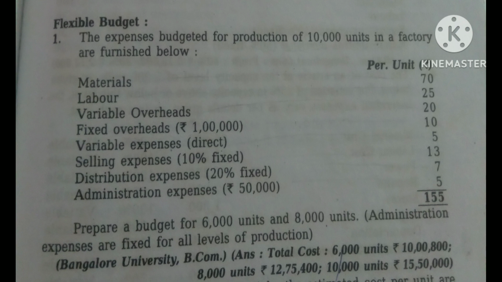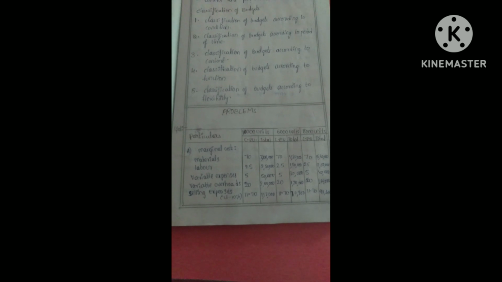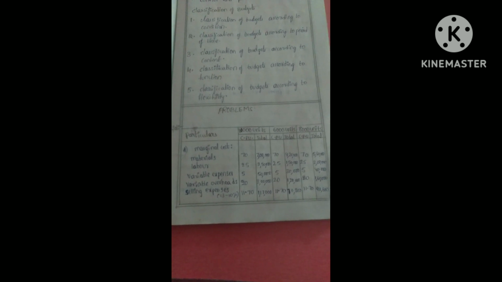So guys, for 10,000 units he has given us full information. So we have to find out for 6,000 units and 8,000 units. Now let's get into the problem. First we need to draw a pro forma, that is particulars, and 3 columns for the given 3 units, that is 10,000 units, 6,000 units and 8,000 units, and we have to draw 2 columns for each unit.